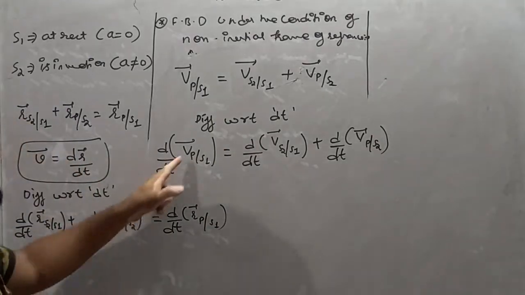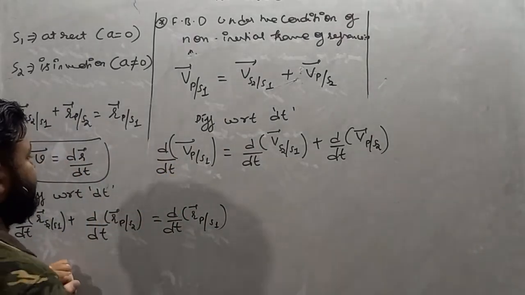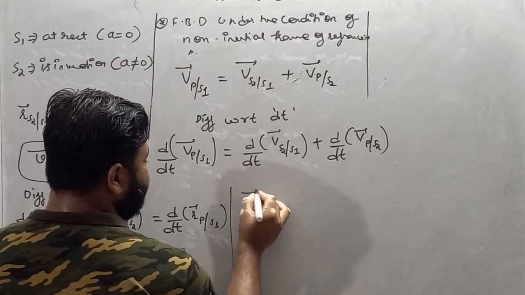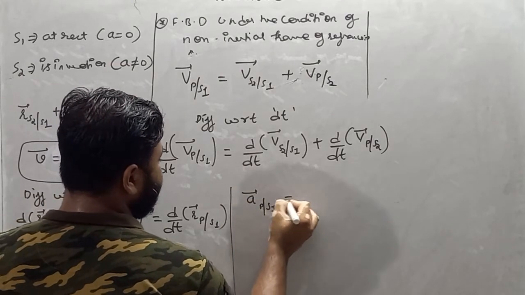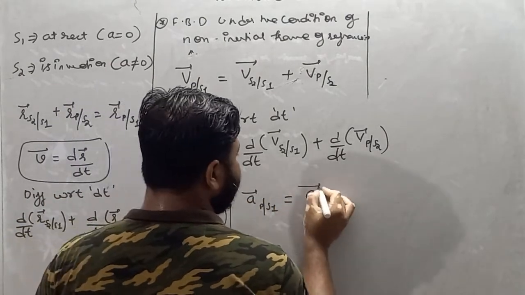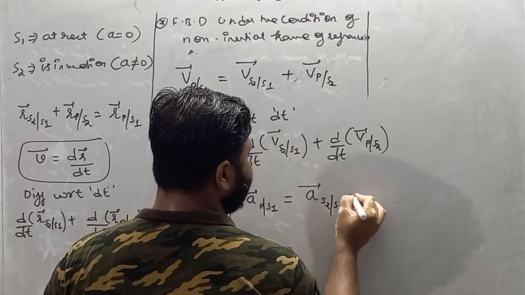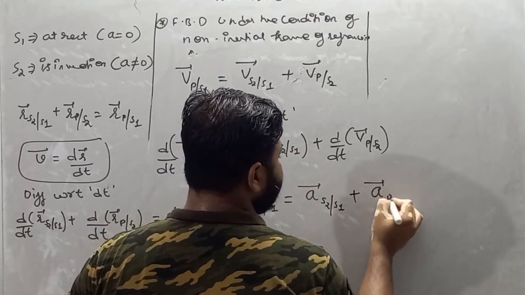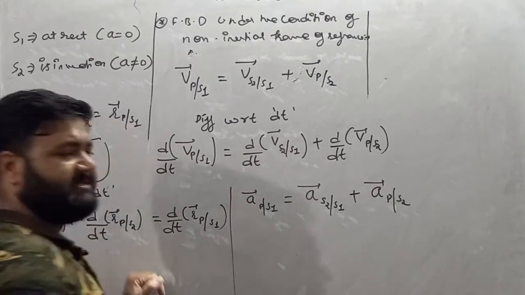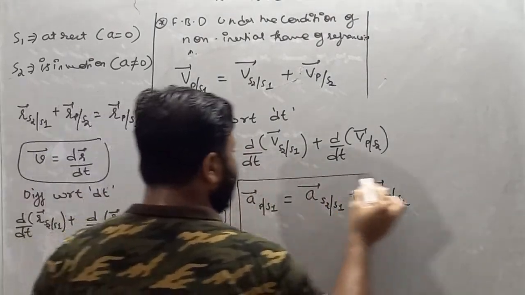So acceleration of P with respect to S1 is equal to acceleration of S2 with respect to S1 plus acceleration of P with respect to S2.